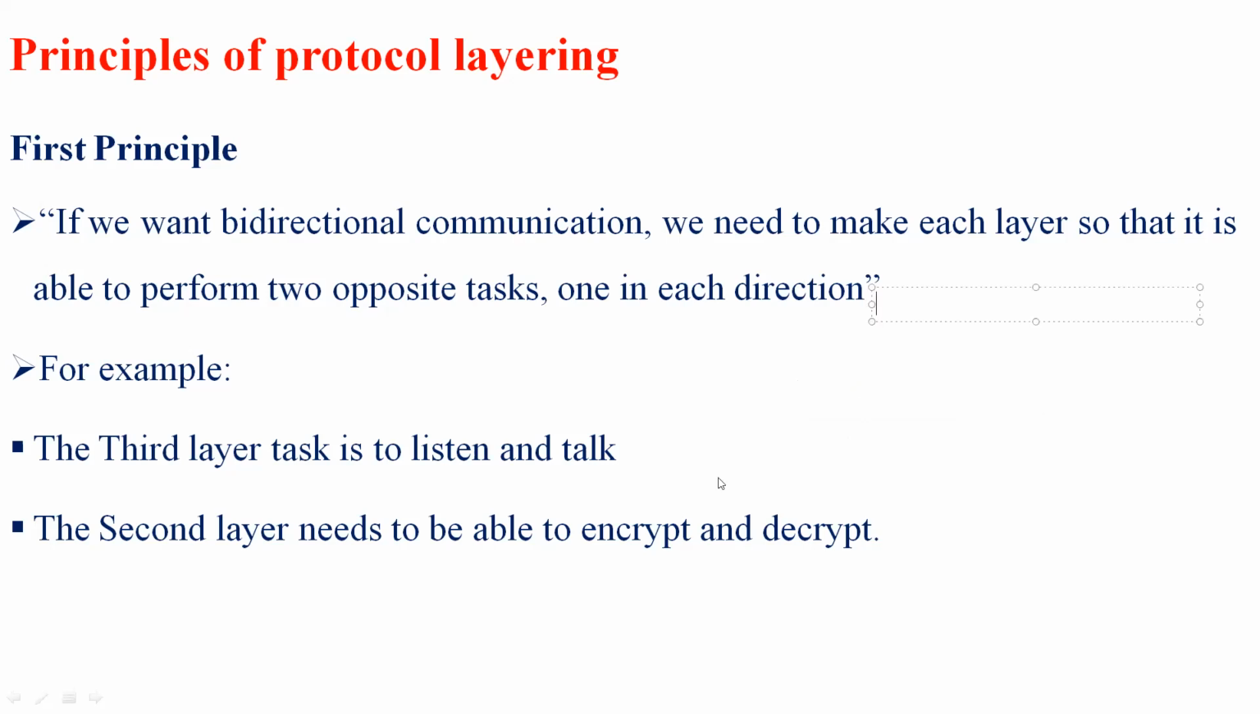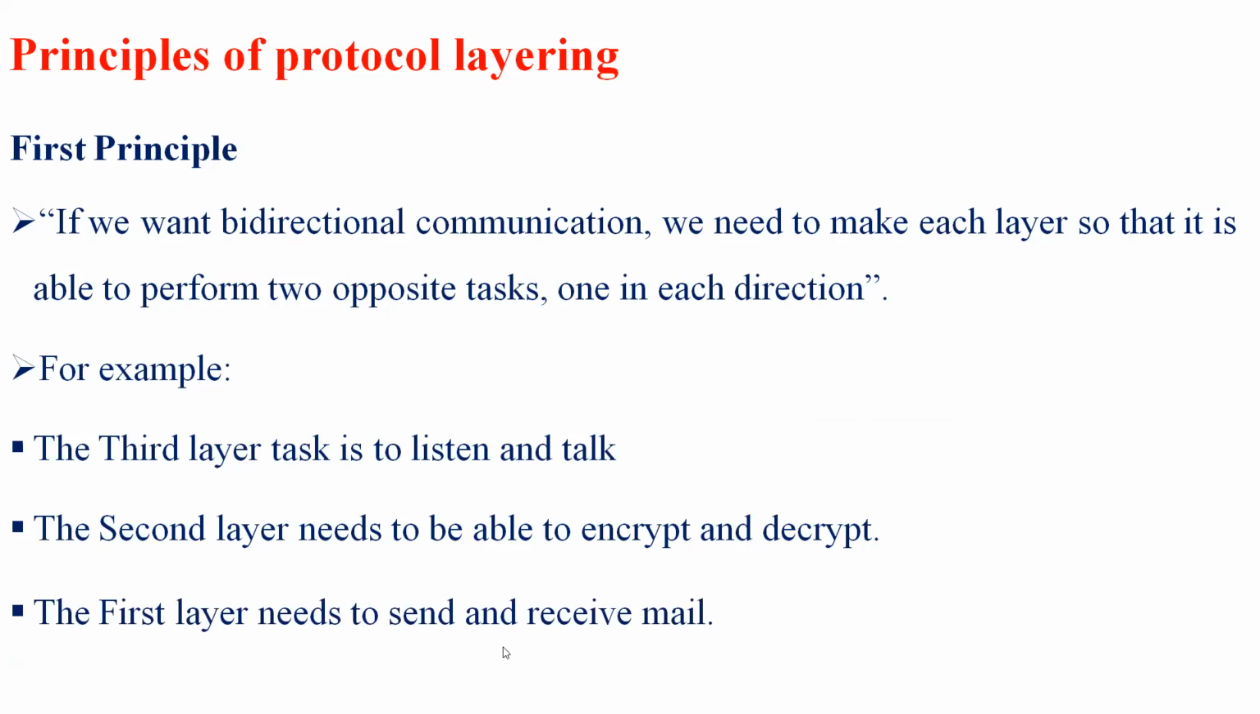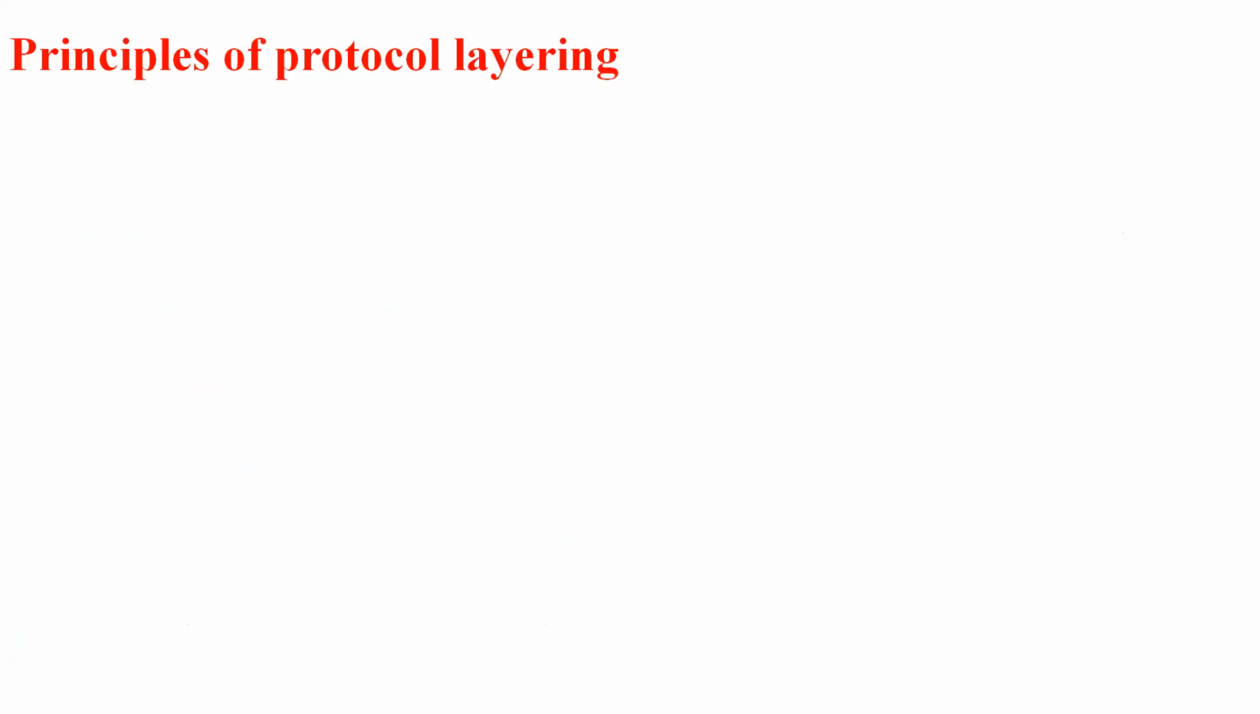So the first layer needs to send the mail or receive the mail. So the entire system that we have learned through Maria and AND is about bidirectional communication.